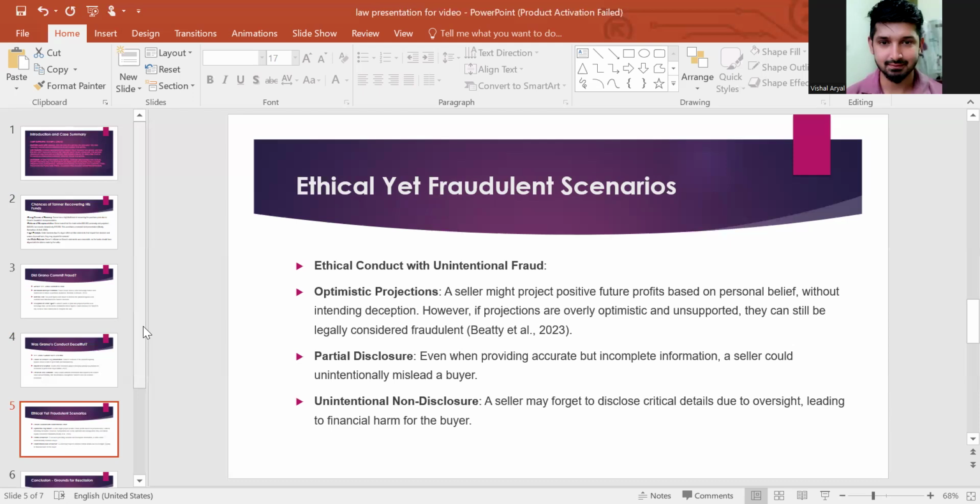In this scenario, in the case of optimistic projection, sellers are like businessmen and are actually optimistic, and they're allowed to have such optimism. They can predict that they will have a higher level of profit next year, in reference to factors like increased marketing or the economic scenario, and project significant growth in sales next year.